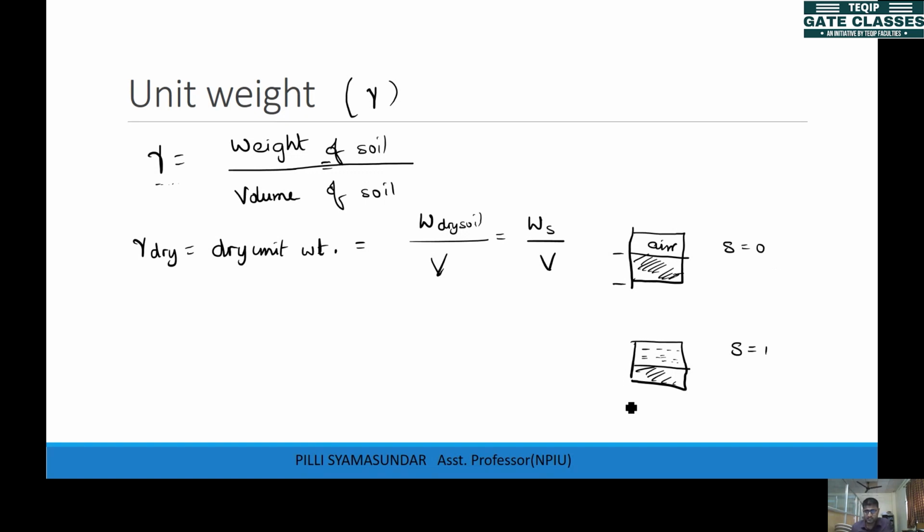So for this saturated case, if you find out the unit weight, that is what we call saturated unit weight, gamma saturated. This will be the weight of saturated soil by total volume.